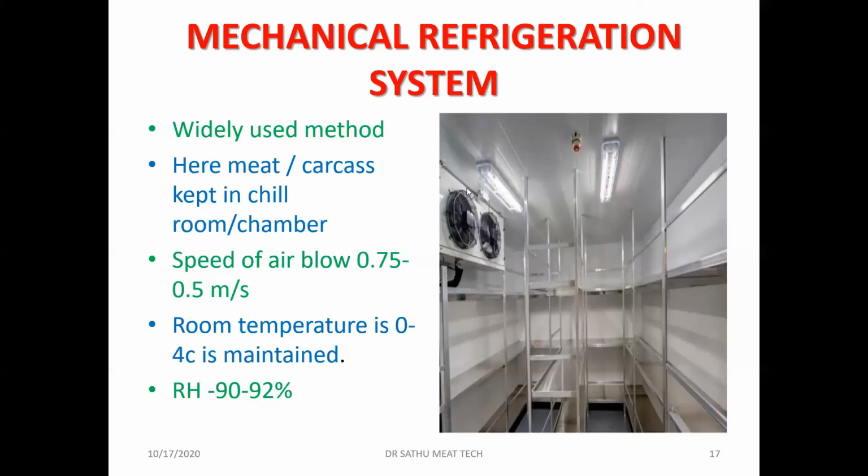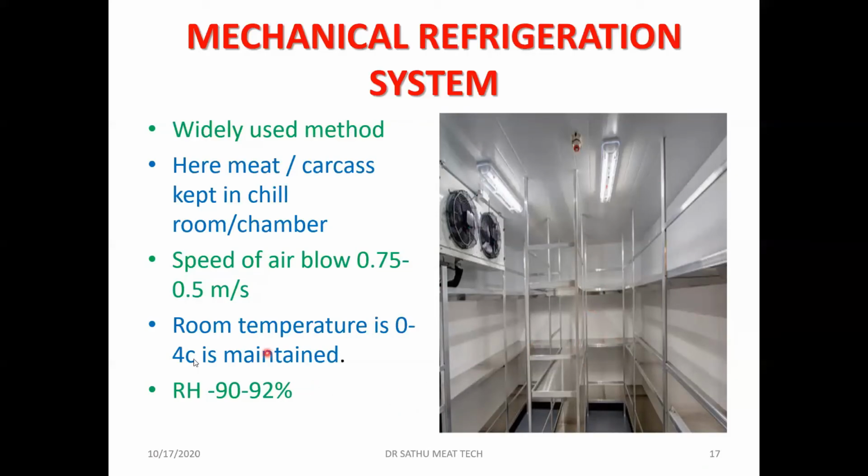So coming to the mechanical refrigeration system, this is the most widely used method nowadays in the meat industries. Here, the meat and the carcass are kept in the chill room or the chamber, and the air is blown at a speed of 0.5 to 0.75 meter per second. The temperature of the room is maintained around 0 to 4 degrees centigrade. And the relative humidity is very important. We have to maintain around 90 to 92%.